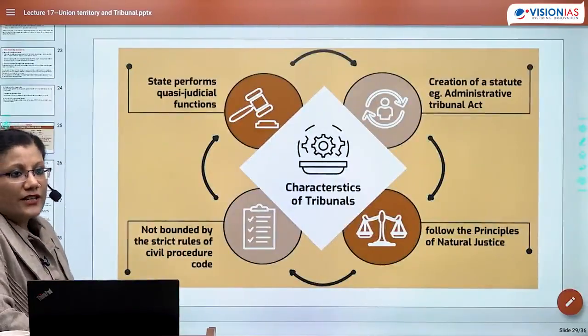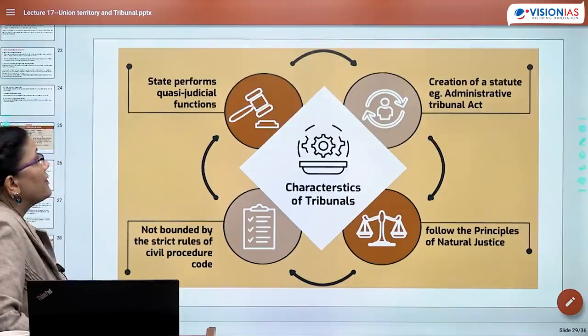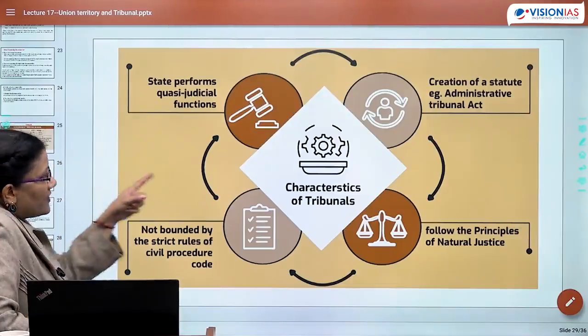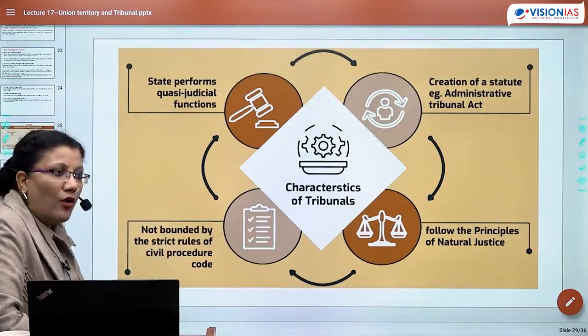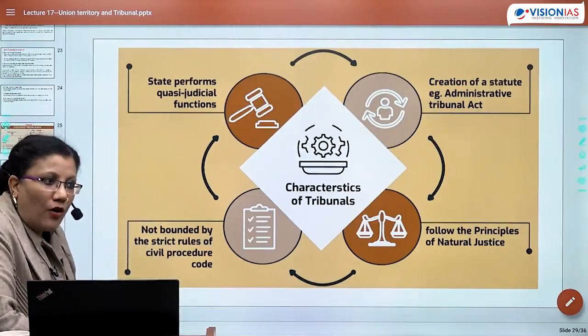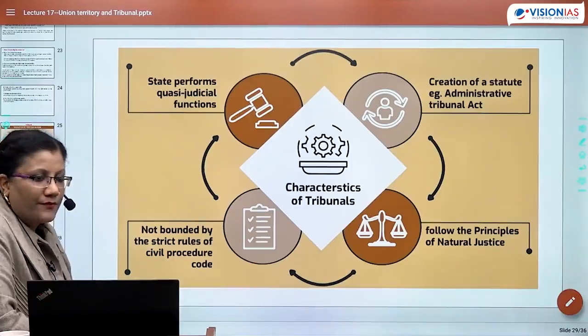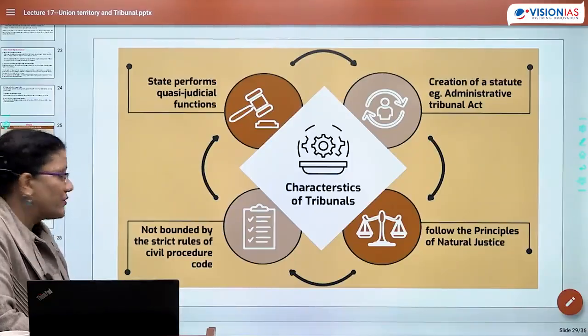What are the characteristics of a tribunal? First, as far as tribunals are concerned, they will always follow the principle of natural justice. What is the principle of natural justice?